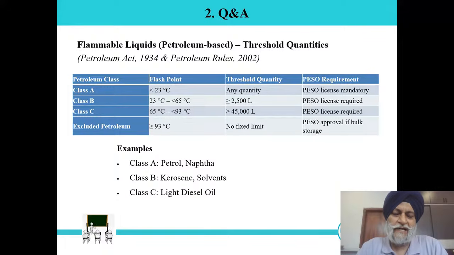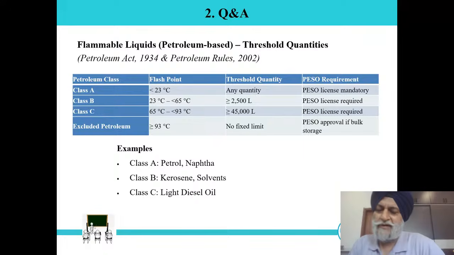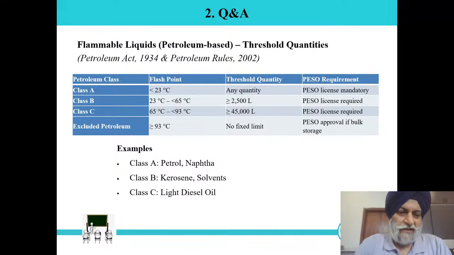As per the PESO guideline, if we have a capacity of 2600 and we are storing 2300, a license is required. Whatever capacity we declare, the design capacity in case of containers and also drums, is considered the maximum capacity to be stored, and based on that we have to decide the license requirement. Examples of Class A are petrol and naphtha; Class B, kerosene and solvent; Class C, light diesel oil. These are a few examples of Class A, B and C chemicals.